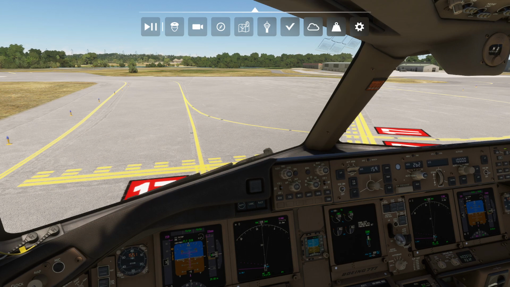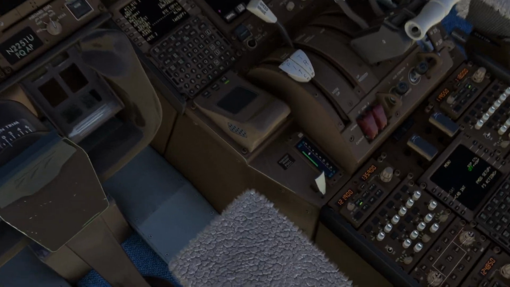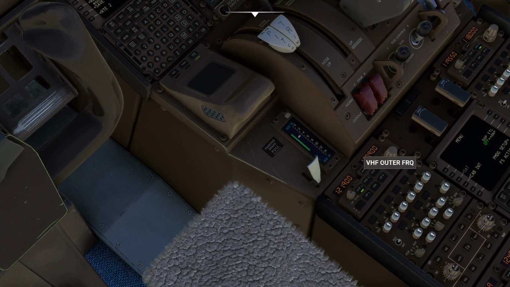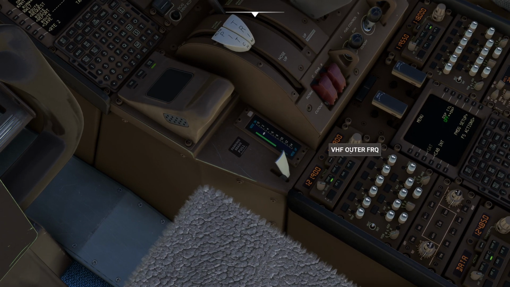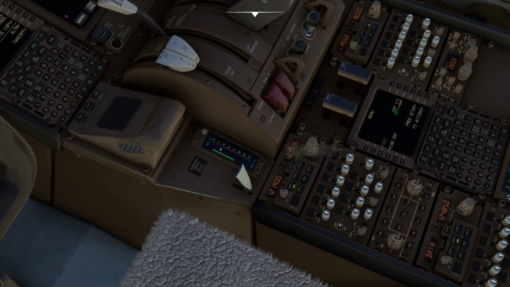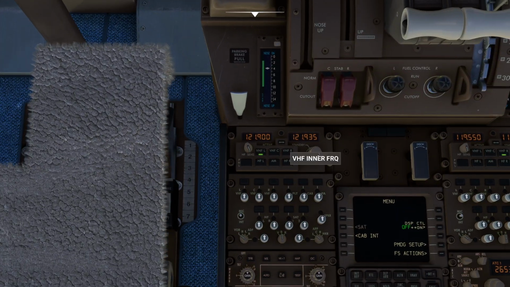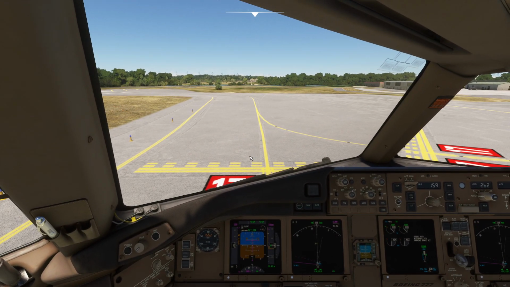So what we're going to do now is give Tower a quick little call and let them know we're ready IFR to Bradley. So we need 121.3 here. 121.3. Right, now grab that. Let me move my head a little bit so it's easier to see what we're doing here. Unfortunately, the radios leave a little to be desired, but that's part of the fun. 121.3, pop it over. So we're on taxiway Kilo. Well, there's Kilo and Kilo 1 and Kilo 2, but it's like this little mishmash of different runways here. Kind of complicated, but that's okay.